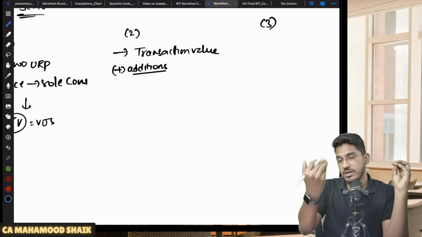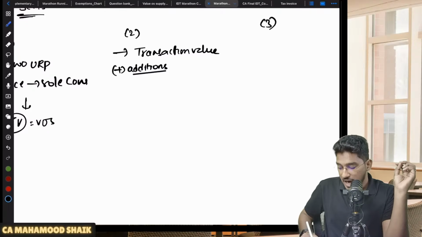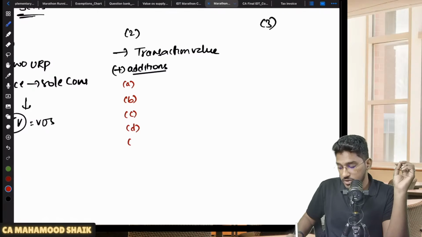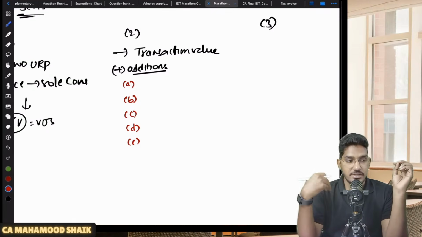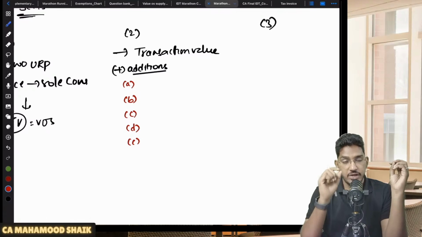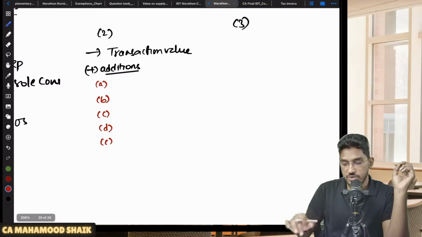On that value of supply, you are required to calculate the amount of GST. Under 15 subsection 2, there are 5 kinds of items: clause A, clause B, clause C, clause D, clause E. All together 5 items they have told. You are required to add these 5 items to the transaction value to arrive at the value of supply. Okay, so this is what 15 subsection 2 says.